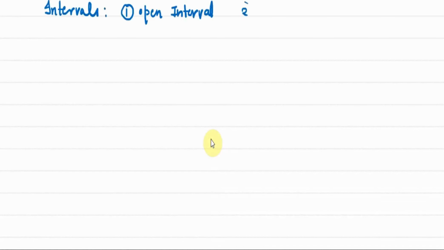Today we are going to start with intervals. Okay, now we are going to study two types of intervals in detail. First type of interval is open interval, other one is closed interval. Okay, so first let's have what is open interval.